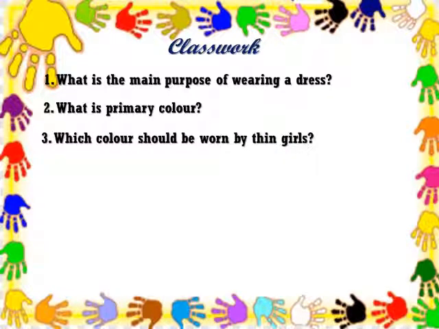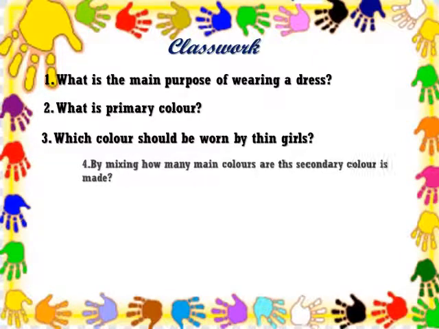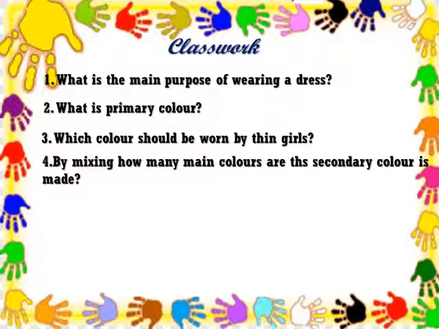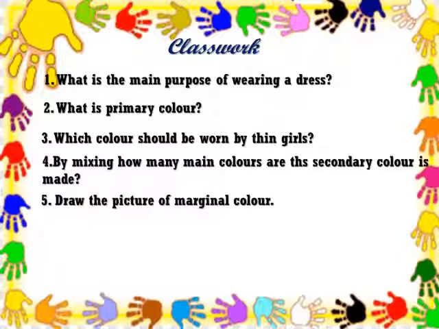Which color should be worn by a thin person? Bright color. By mixing how many main colors is a secondary color made? Two main colors. Draw the picture of marginal color. I think you can draw this.